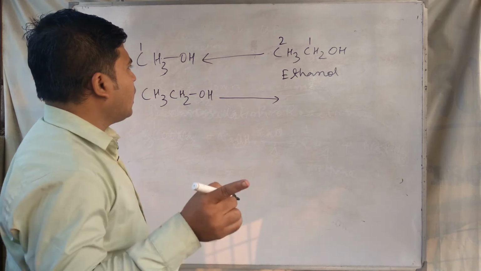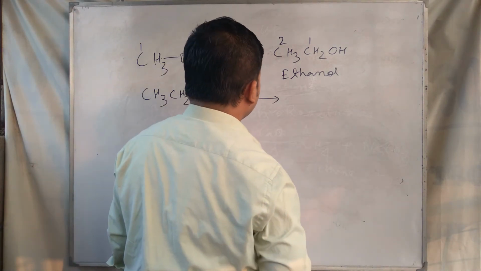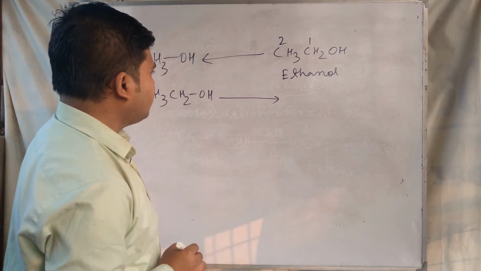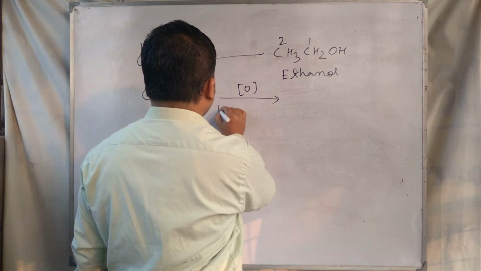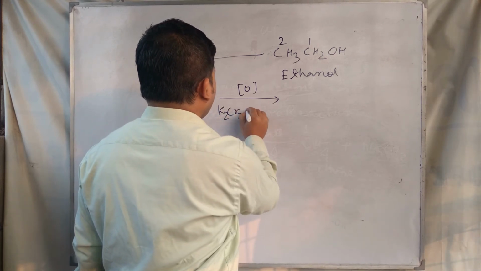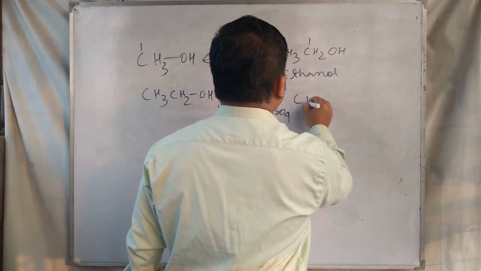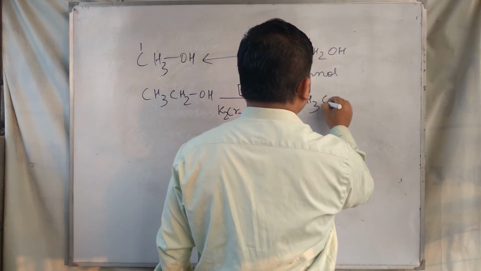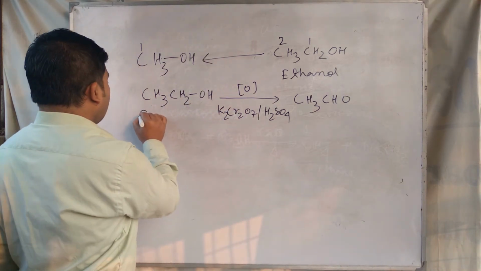I am using the Hofmann bromamide degradation reaction. At first, you have to change ethanol by K2Cr2O7 and sulfuric acid to